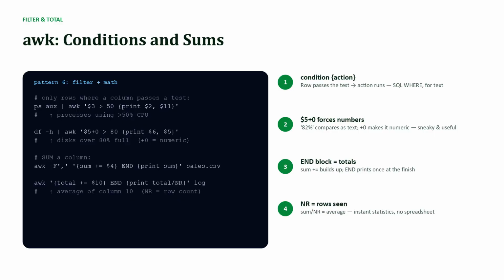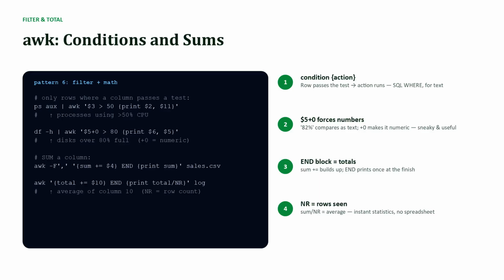Then math. sum += builds a total row by row, and the END block prints once at the finish, total revenue from a CSV column, 1 line. NR counts rows, so sum divided by NR is an average. Instant statistics on gigabytes of text, no spreadsheet, no Python.